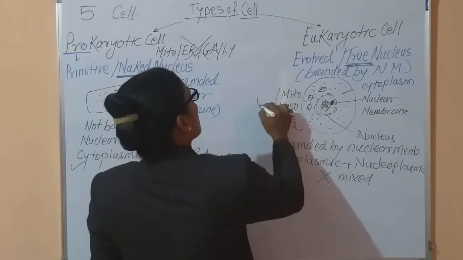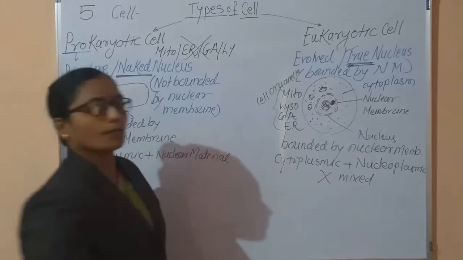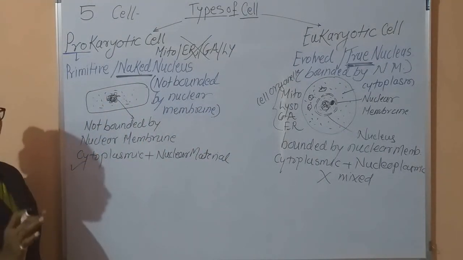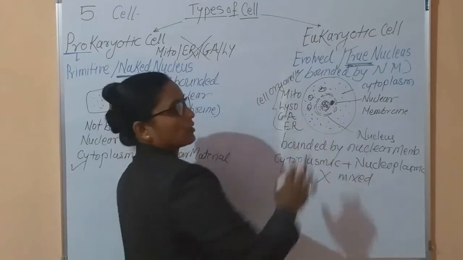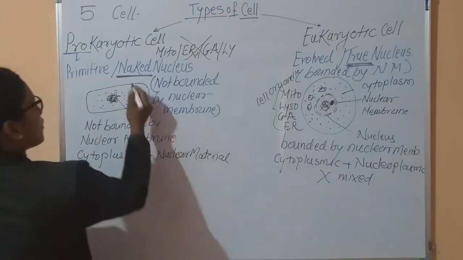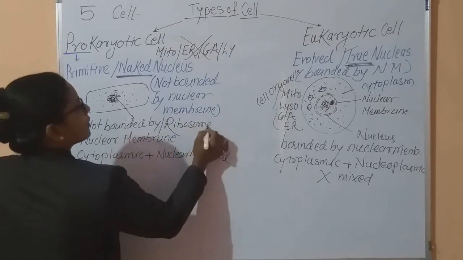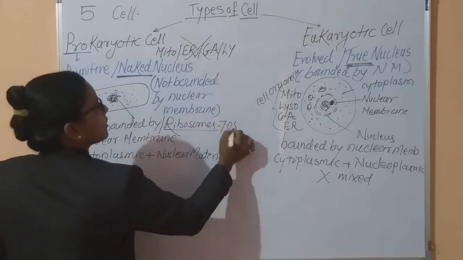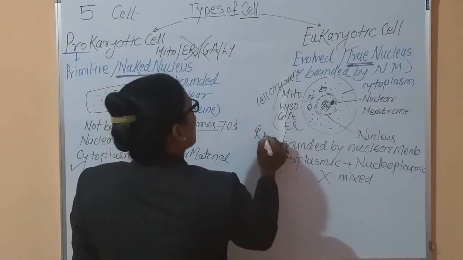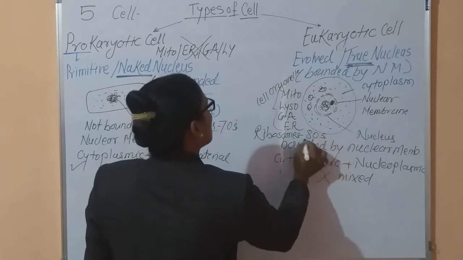All these are called cell organelles. That means in the prokaryotic cell, cell organelles are absent, and in the eukaryotic cell, cell organelles are present. In the prokaryotic cell, ribosomes are of 70 S type, where S is the unit, and in the eukaryotic cell, ribosomes are of 80 S type.